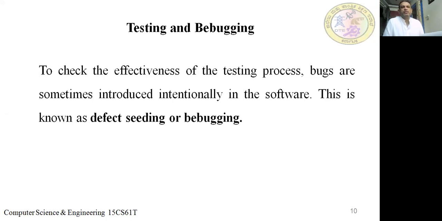To check the effectiveness of the test process, bugs are sometimes introduced intentionally. We introduce the bugs in the software. This is known as defect seeding.